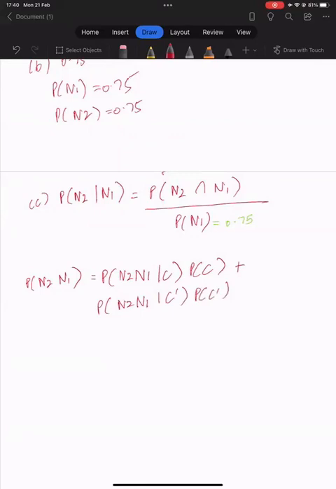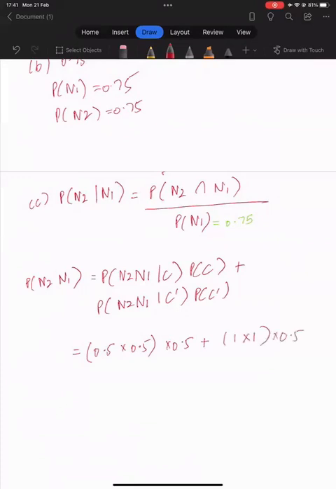So we have 0.5 into 0.5 into 0.5, and I'll explain where all these 0.5s are coming from. And we have 1 into 1 into 0.5.